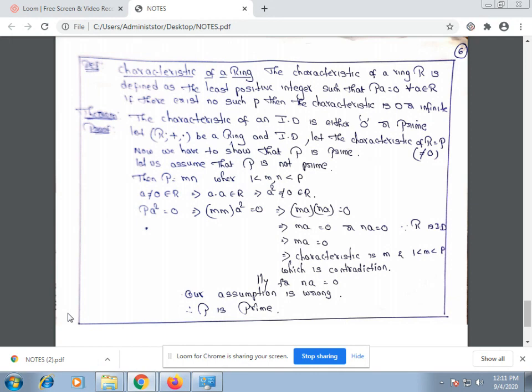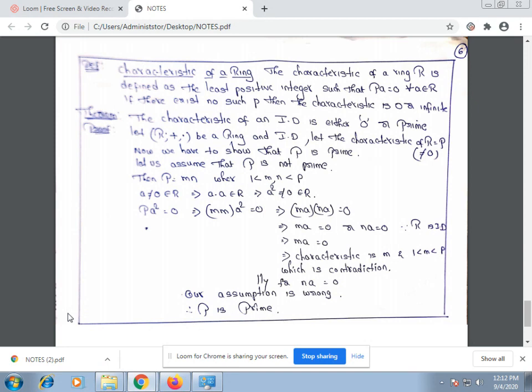Since R is an integral domain, by the without zero divisors property, either ma is equal to 0 or na is equal to 0. Suppose ma is equal to 0, then the characteristic of a will be m, but m is less than p.